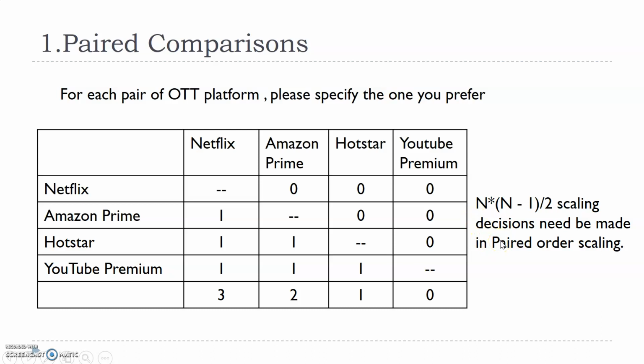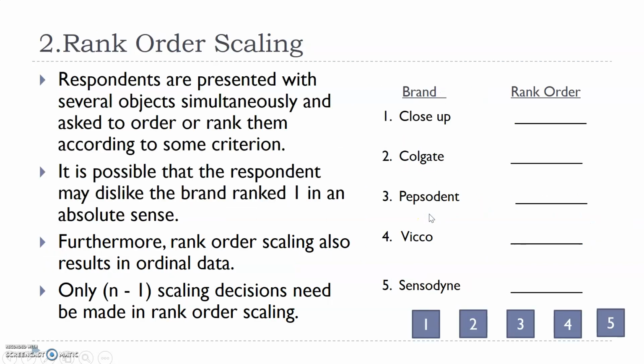This is a little bit tricky. If you have 3 or 4 brands to compare, it can be done. But if you have to compare 10 brands, each customer has to do at least 10 into 9 divided by 2, that means 45 comparisons, which is a very tedious job for a respondent to do. So we have to take care of that. We can use this kind of pair comparison whenever we have 3 or 4 brands. More than that, it will be very hectic for a respondent to respond to that question.